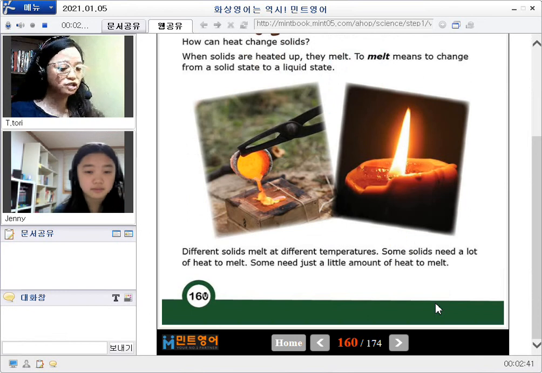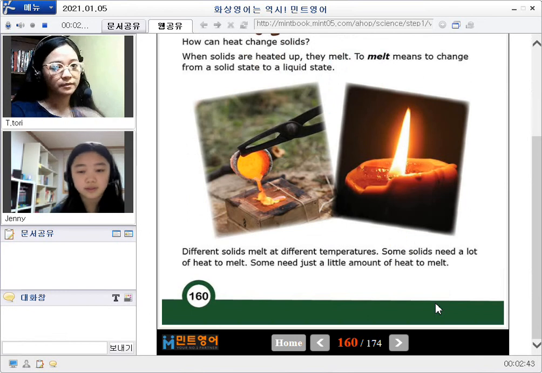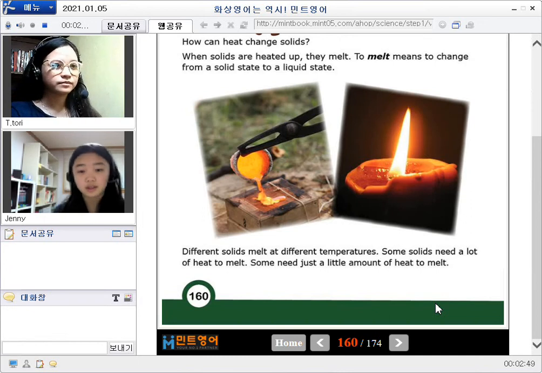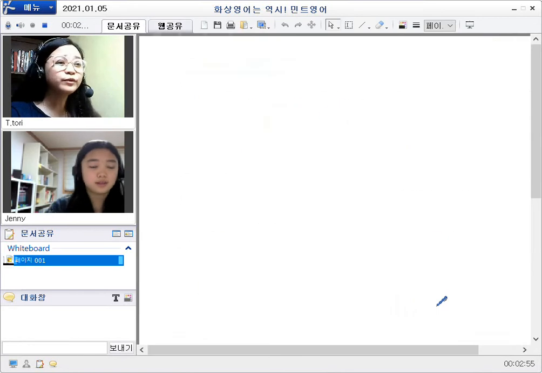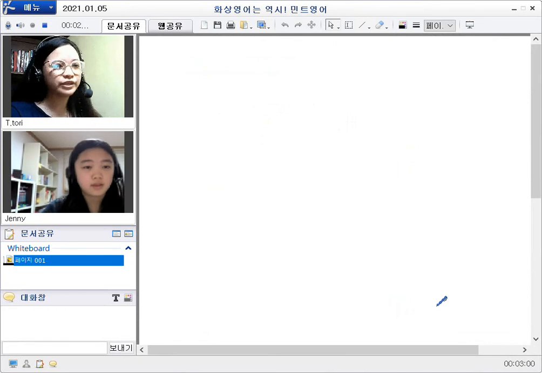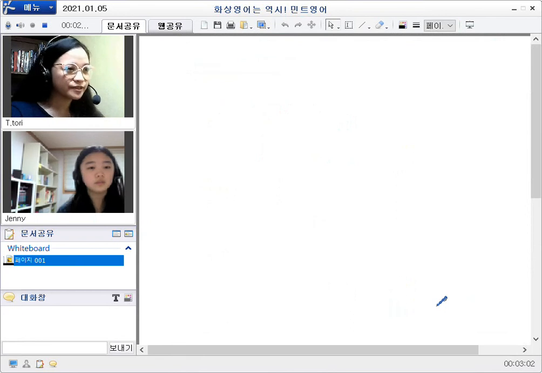Different solids melt at different temperature. Some solids need a lot of heat to melt, some need just a little amount of heat to melt. Okay, so before we describe the pictures, I want to ask you what matter is for you, or according to the textbook.